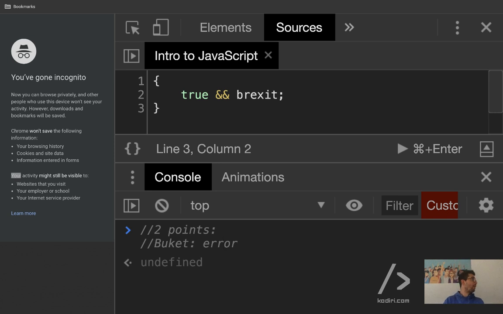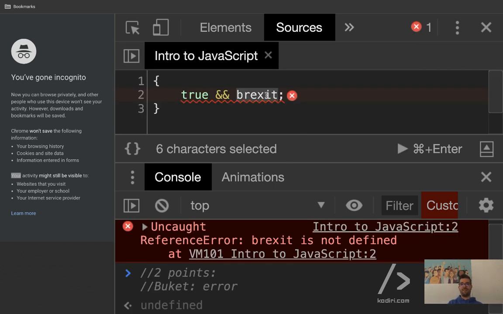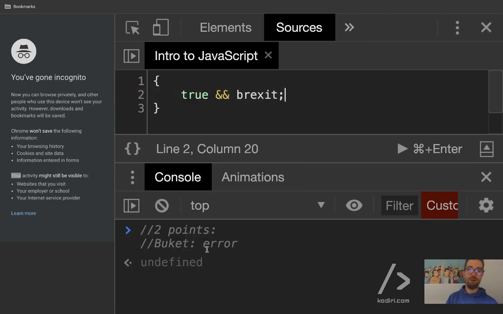Right, let's try that. You are right. Brexit is not defined, which is pretty accurate, by the way. So it throws an error, yeah? Try again in 6 months, maybe. Cool, 2 points for Bucket as well.